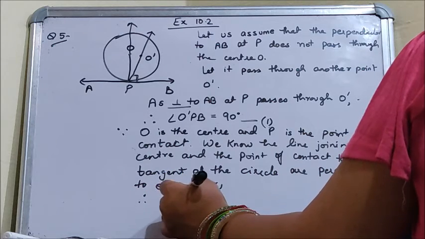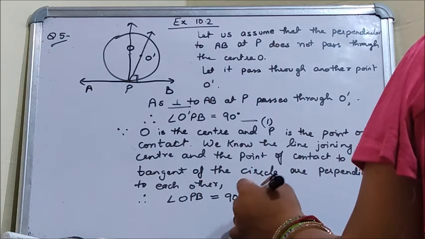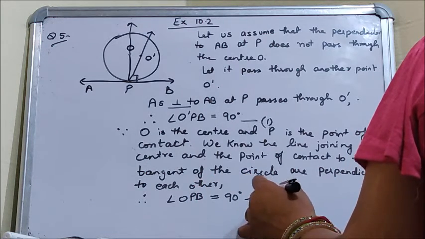Therefore, angle OPB is equal to 90 degrees. Let it be the second equation.